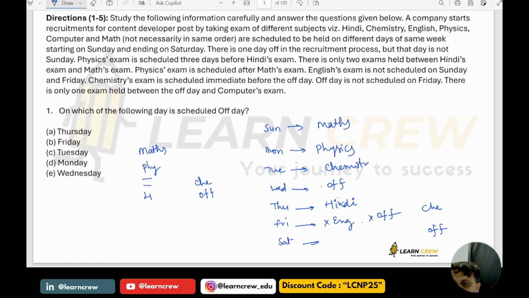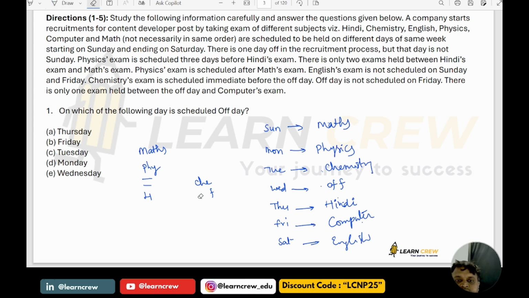So we can fix it like this, and then the remaining are English and Computers. If it is not English here, then English would be this one, Saturday, and Friday would be Computers, the remaining one. So this is the final arrangement. I hope it is clear.